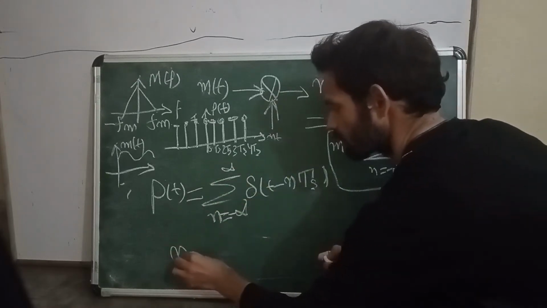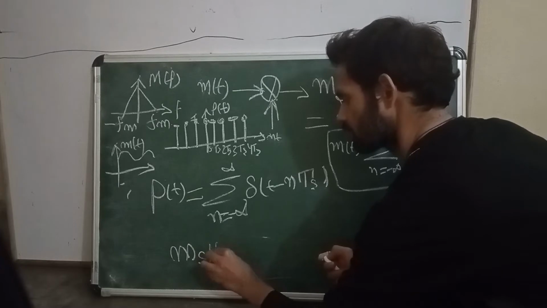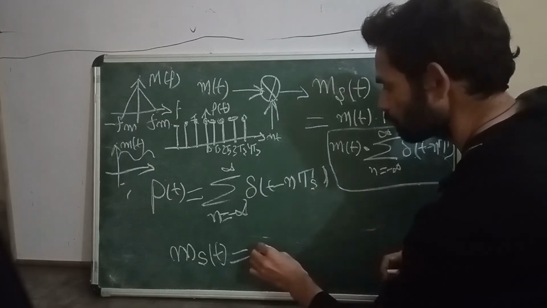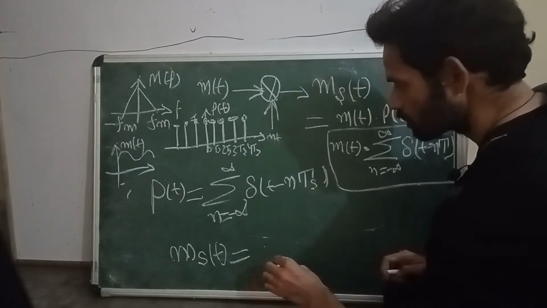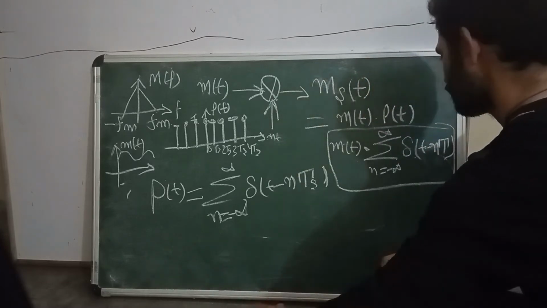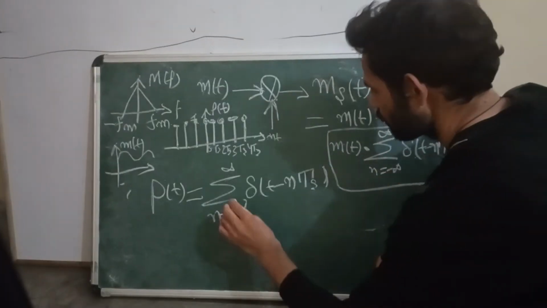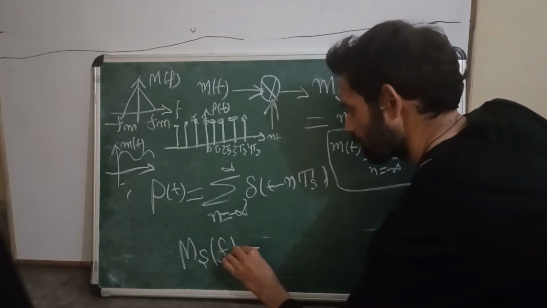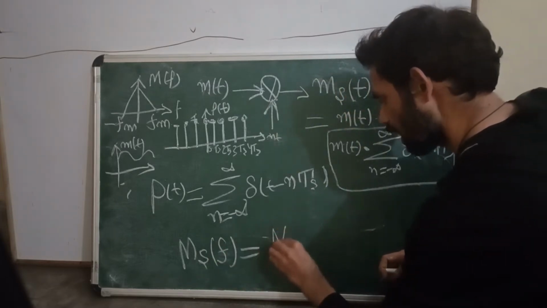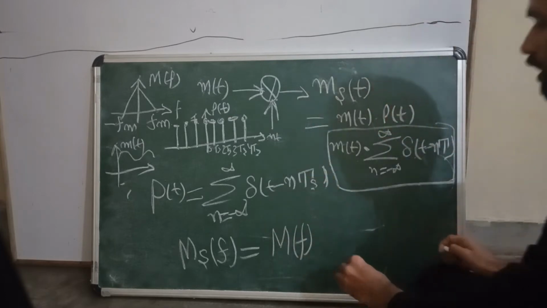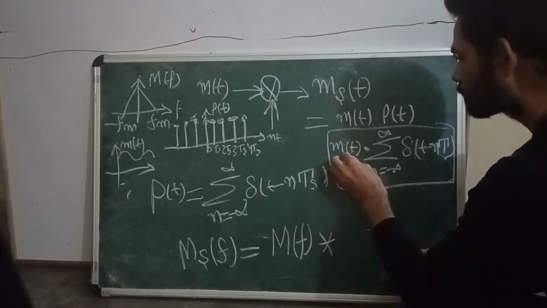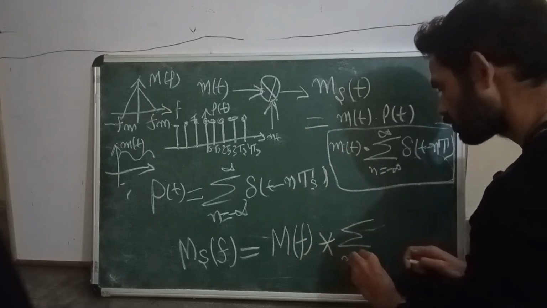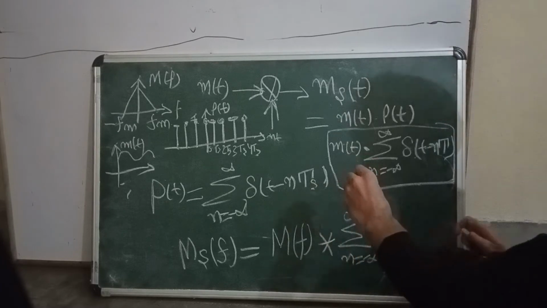So the sampled message signal, when we apply the Fourier transform, gives Ms of f, which is equal to M of f convolved with the Fourier transform of the impulse train, the summation from n equals minus infinity to plus infinity.